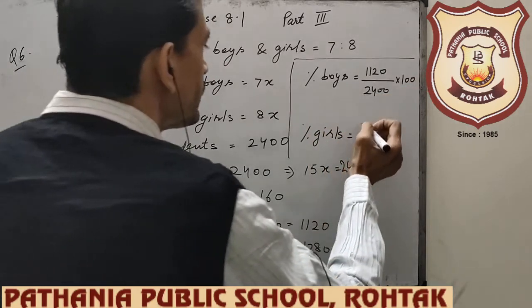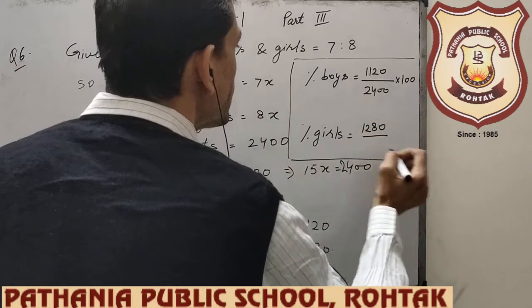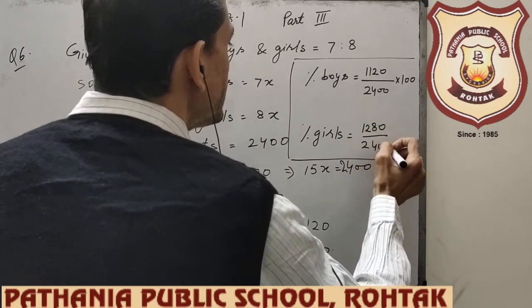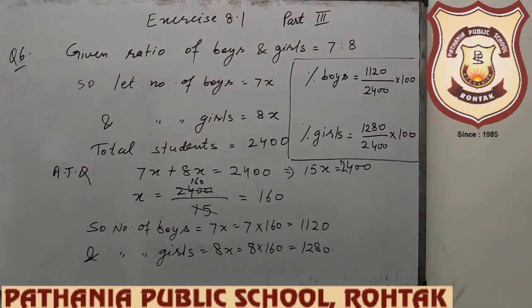And percentage of girls is what? Strength of girls 1280 upon 2400 into 100. This will give you the percentage of girls.